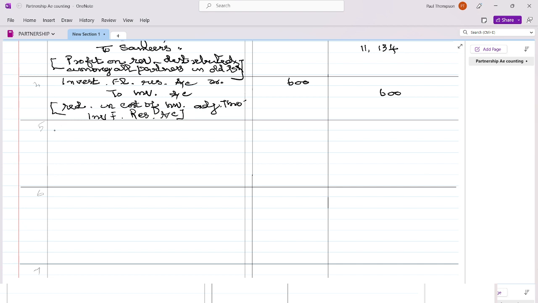Okay, so now investment fluctuation reserve account will be debited. It was 2,400 in your balance sheet. Now we are going to give them the balance of 1,800 to Sam, Saif, to Samir. It will go to their capital account.